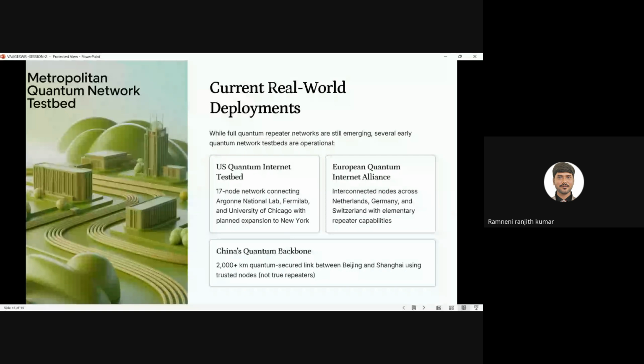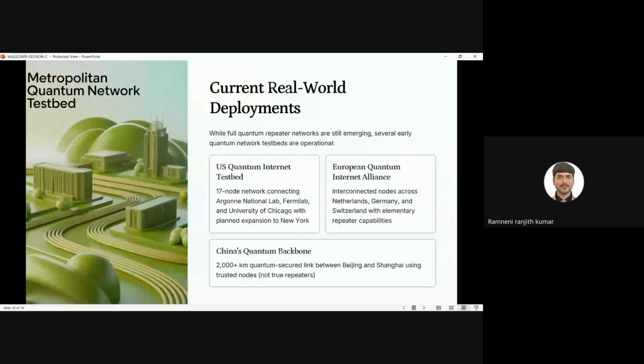for the deployment. The USA Quantum Internet has a total of 70 network nodes. One is Akron, one is Fermilab, Chicago, and New York. All of these are expanding their quantum computing with the help of 17 nodes. The USA is expanding its quantum technology, and most of the pan-European countries are using the quantum internet.